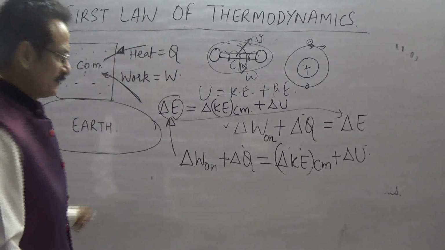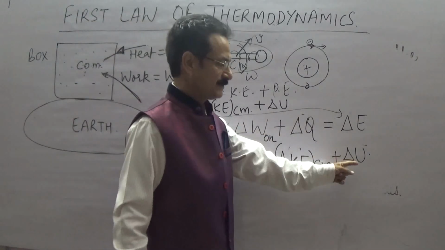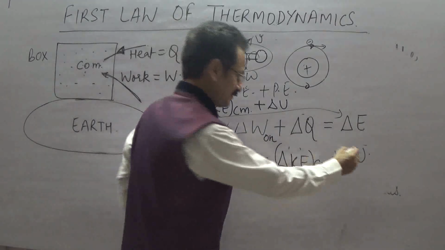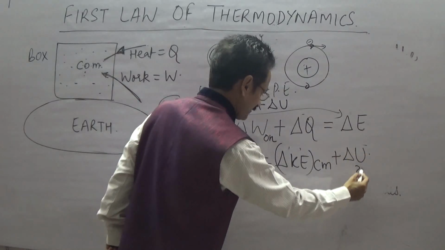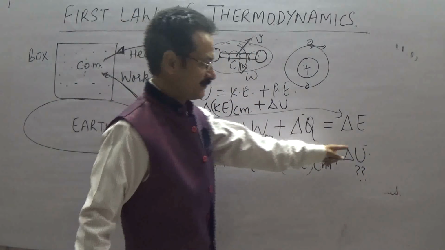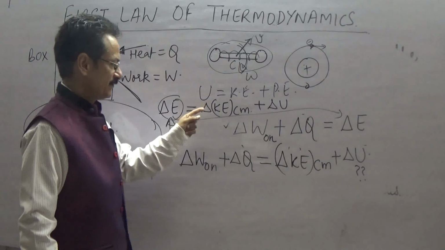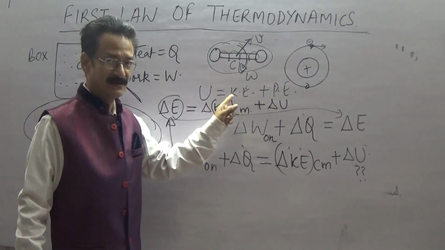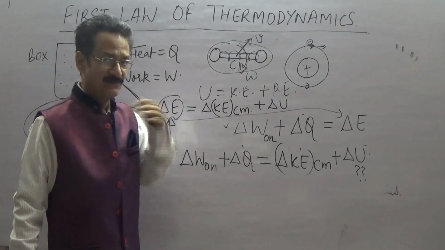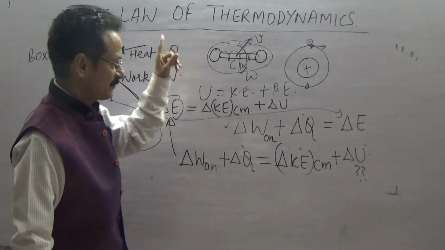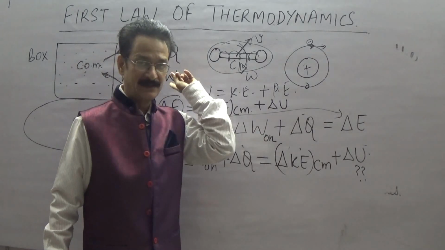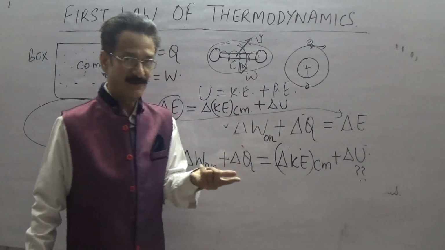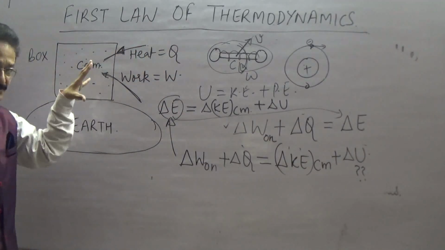Now, what is my frame of reference while I measure the value of U? That is a big question. What is the frame of reference while finding out the value of U? Because U comprises the kinetic energy of the molecules and the potential energy of the molecules, and kinetic energy is frame dependent. So here I would like to emphasize that the measurement of U is made from the center of mass of the system. So while you plug in the value of U here, it should be with respect to the center of mass of the box, which is my system.